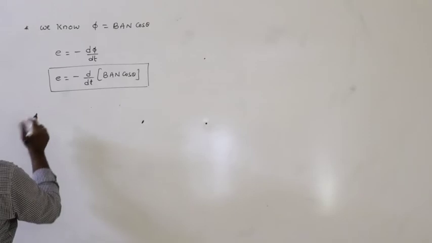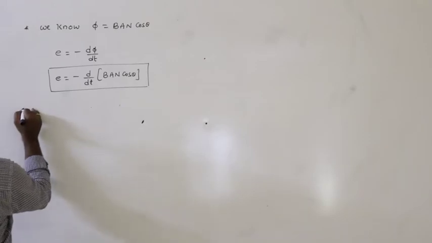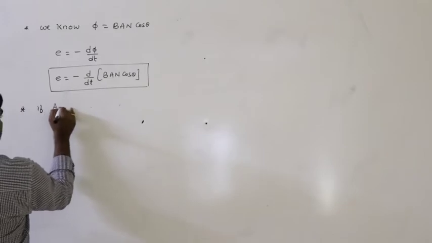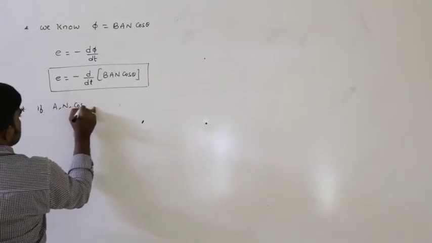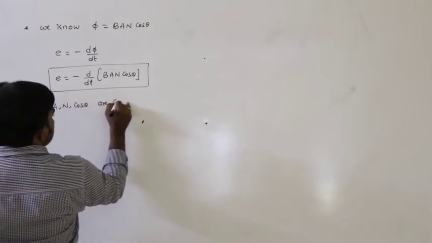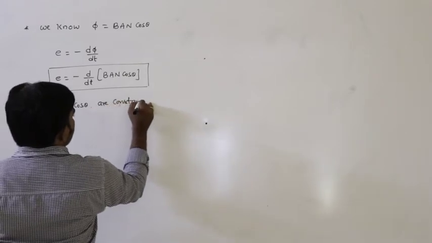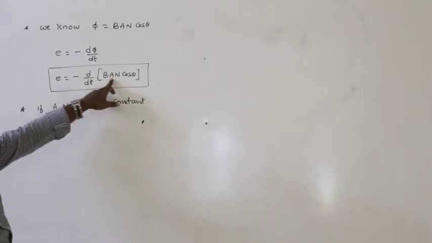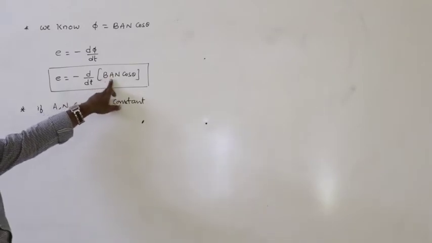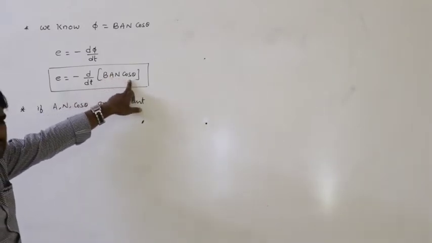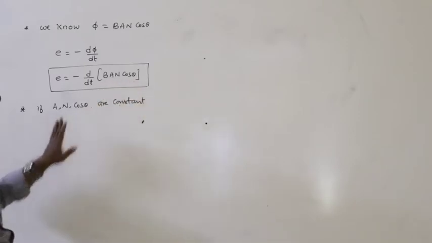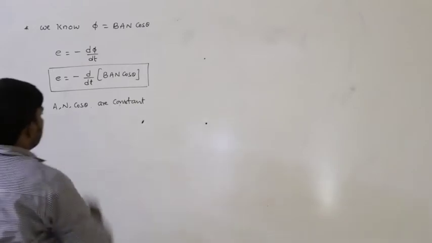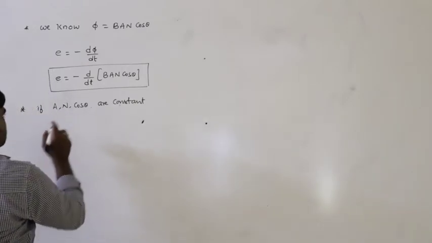For example, first application: if A, N and cos theta are constant, area of cross section, number of turns and cos theta remain constant. If these three quantities remain constant, then what we can discuss here.